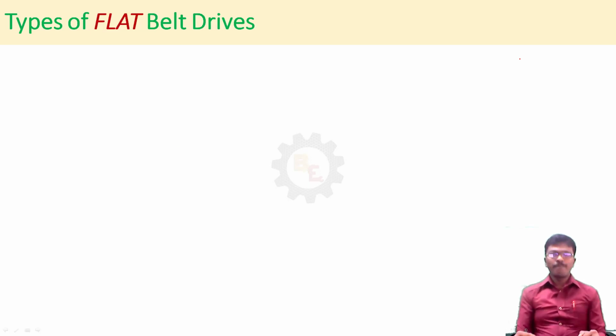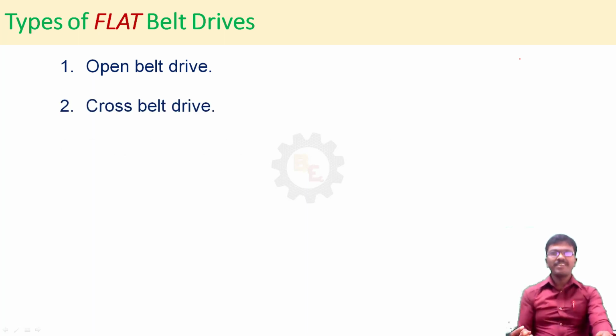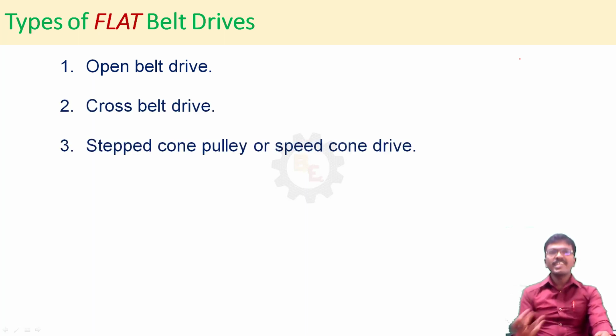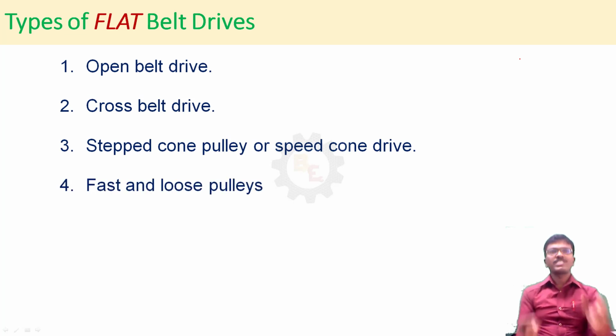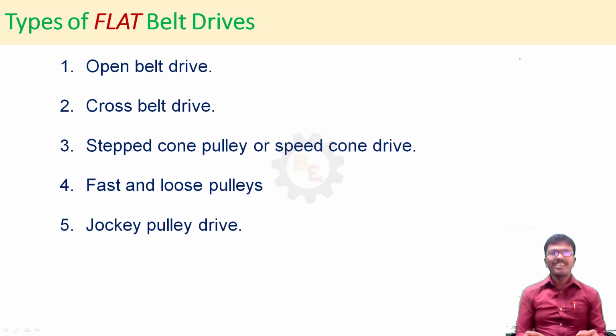Let us start from belt drive. First, let us see the flat belt drive. In flat belt drive, there are 5 types of belt drives. The first one is open belt drive. The second one is cross belt drive. Third is stepped cone pulley or speed cone drive. The fourth one is fast and loose pulley. The last one is jockey pulley drive. These are the 5 types of belt drive available in flat belt drive. Let us see them in detail one by one.